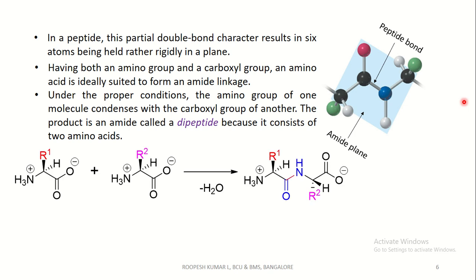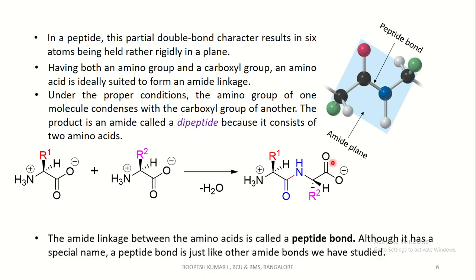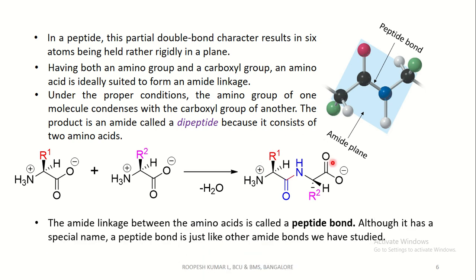This is the general structure of peptide bond formation, whereby the carboxyl group of one amino acid condenses with the amino group of another, which results in the peptide bond formation. This is generally called a dipeptide, meaning a peptide bond between 2 amino acids. The amide linkage between the amino acids is called a peptide bond. Although it has a special name, a peptide bond is just like other amide bonds which we have studied.